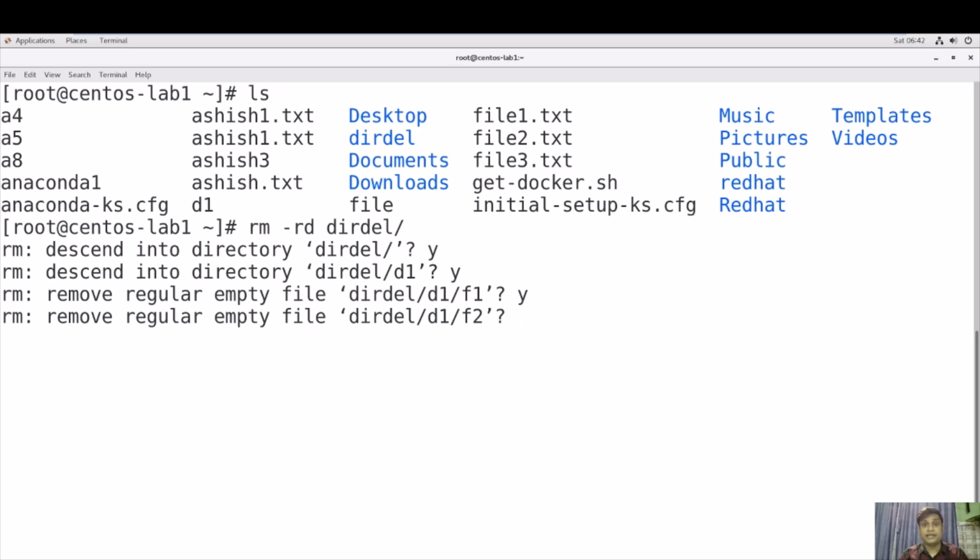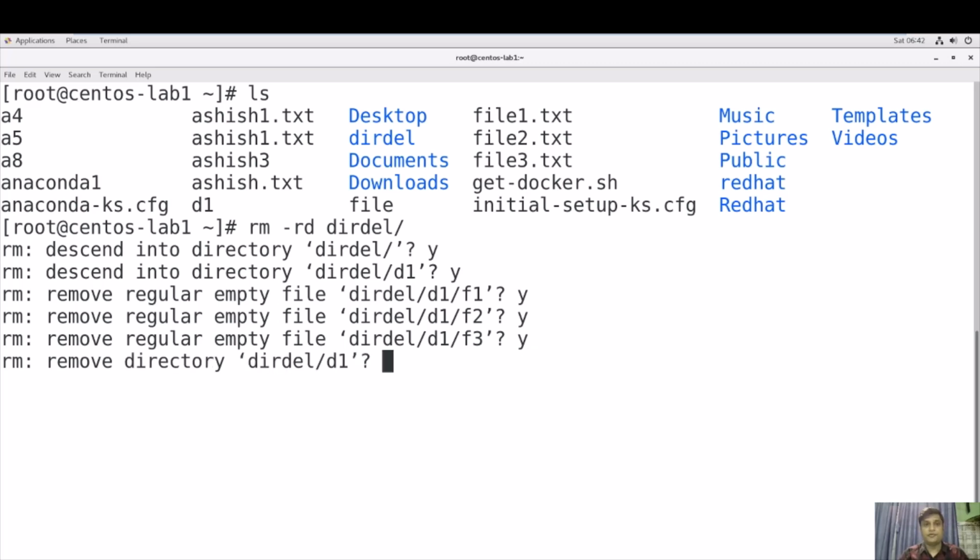Again it is saying there is another file f2 under this d1 directory. Do you want to delete this file as well? I will say yes. And again it is asking that you have another file whose name is f3 inside this d1 directory. Do you want to delete this? You will type y if you want to delete, right?